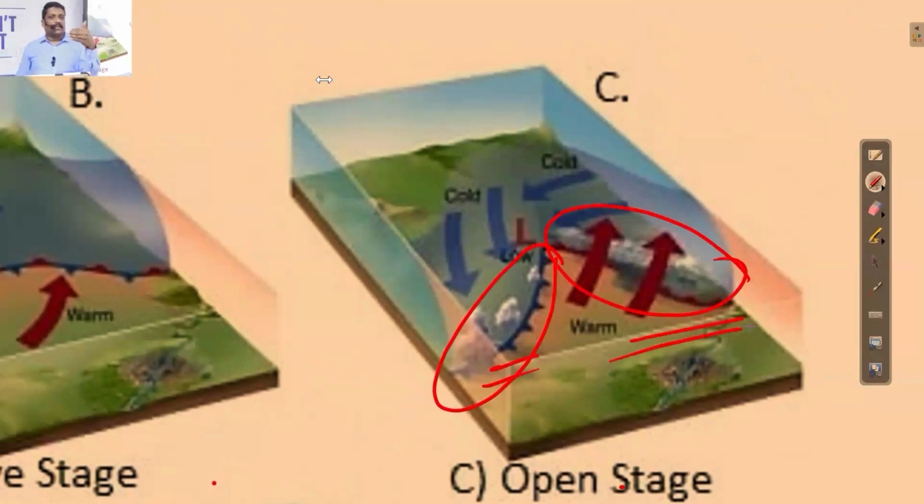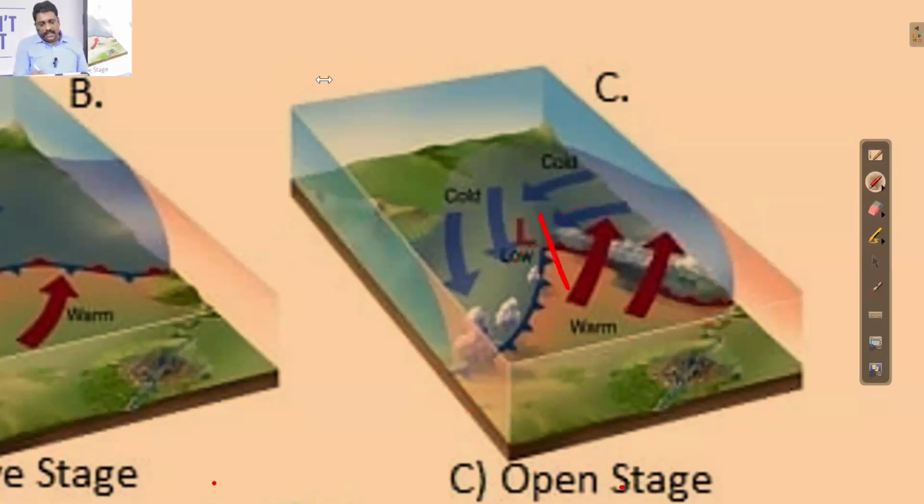What was so stable is now going for a division. Once it gets divided, it is divided into cold front and warm front. Now what do you mean by cold front? If a front is the boundary of an air mass, then the boundary of a cold air mass you call a cold front, and the boundary of a warm air mass you call a warm front. So this front is getting divided into cold front and warm front.